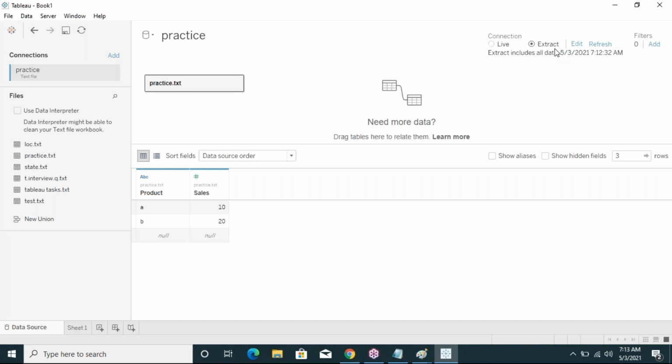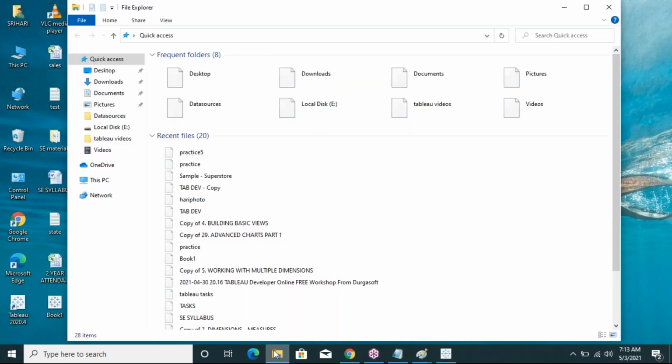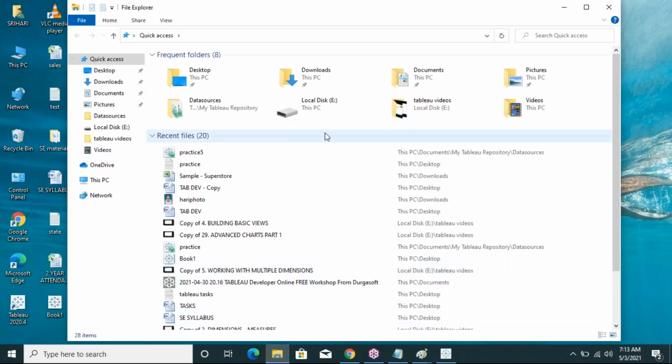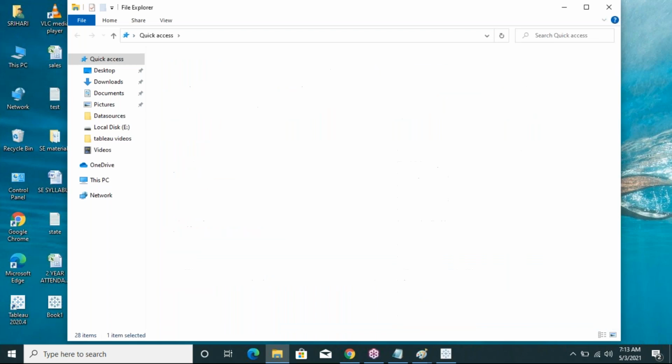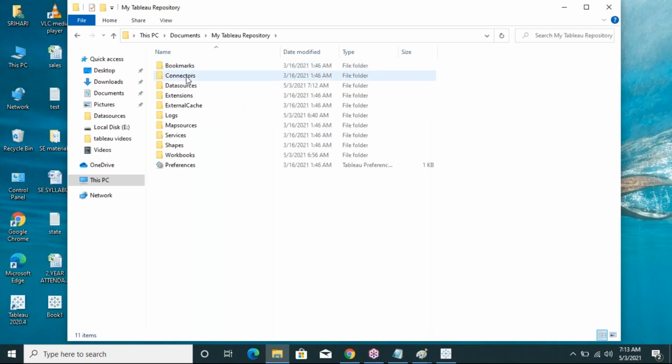See this, whenever we connect the extract data, that practice file I am saving. See where it is saved in local data. I am opening folders. I am going to Documents. In this Documents folder, my Tableau Repository folder is there. In my Tableau Repository, the Data Sources folder is there.